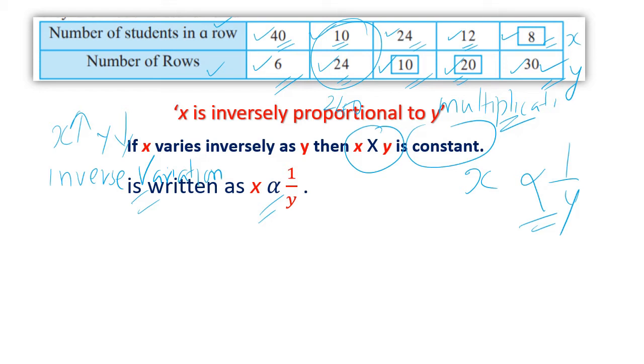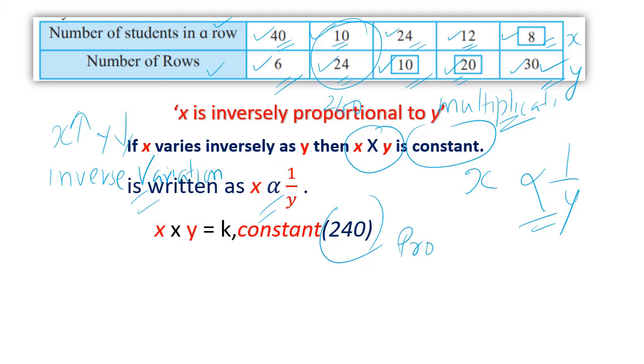If you know how to write inverse proportion, the proportionality sign can be removed by a constant just like before. Here in this case we got the constant as 240. So here the product is constant. Product will be constant. That is what you have to remember.